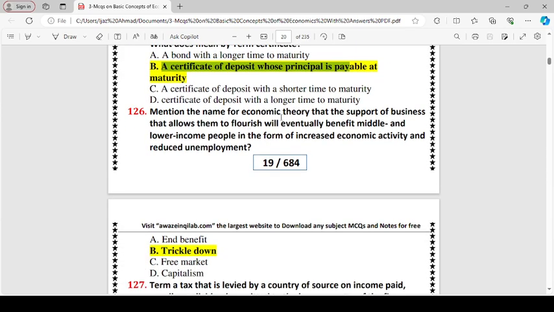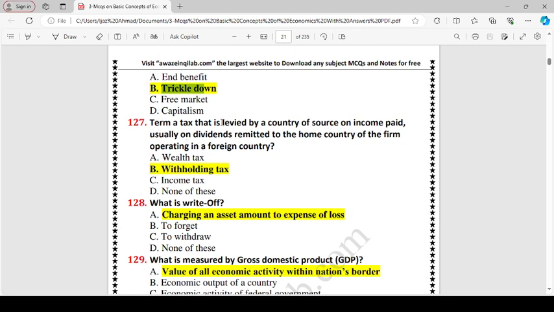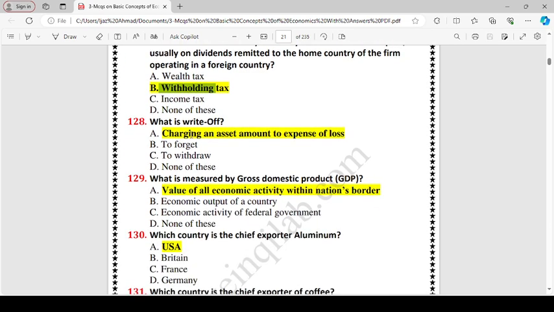Mention the name for an economic theory that supporting business to flourish will eventually benefit middle and lower income people in form of increased economic activity and reduced unemployment. Trickle down. Term a tax that is due by a country of a source on income paid, usually to an individual, remitted to home country of a firm operating in a foreign country. Withholding tax. What is the write-off?